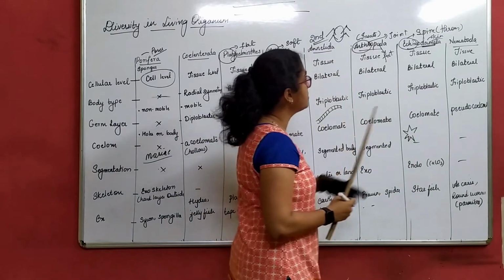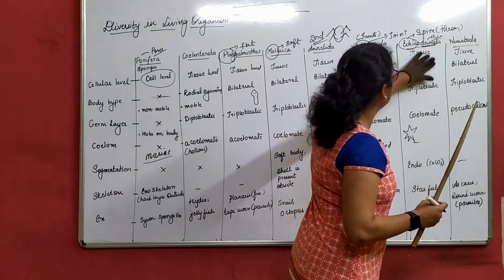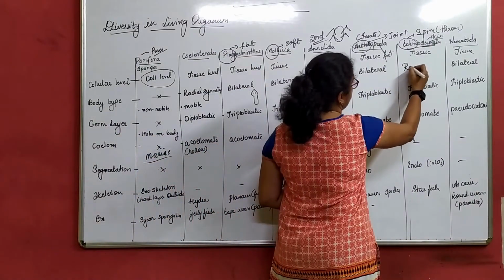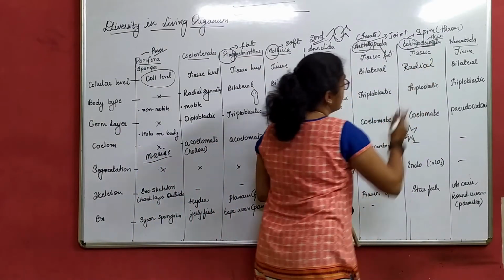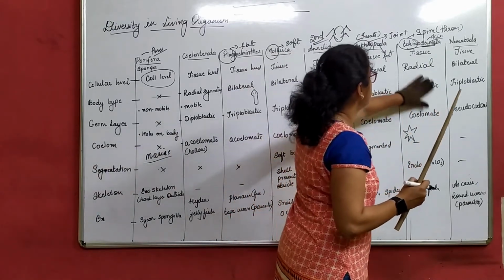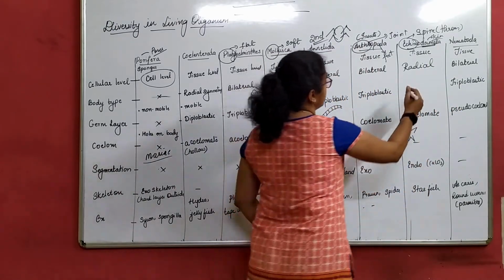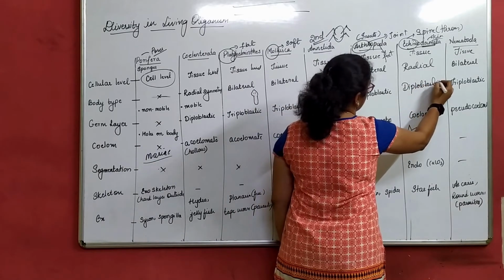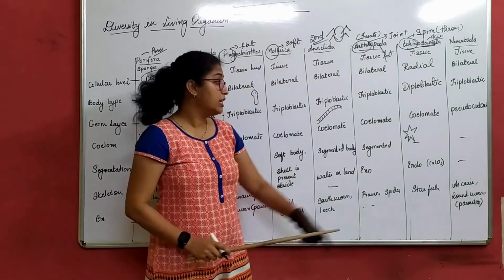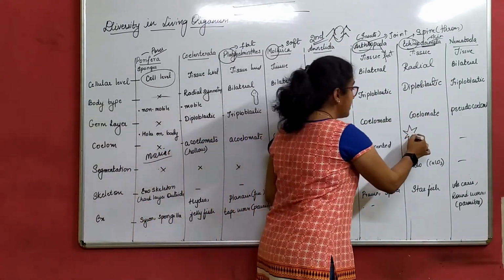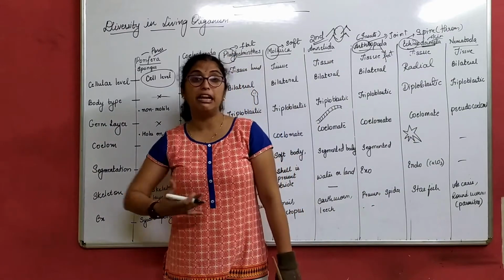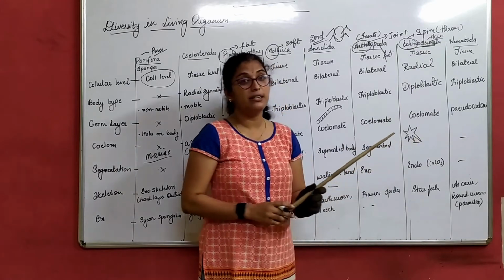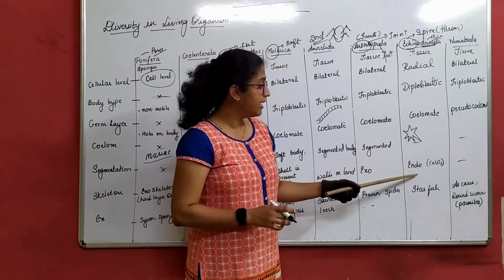Yeah, I just made a mistake here. Starfish will not come under bilateral. Starfish will come under radial symmetry, and this is diploblastic. Yes. If you remember, starfish was the first example given by me to tell about radial symmetry. So this is radial symmetry and comes under diploblastic and endoskeleton.